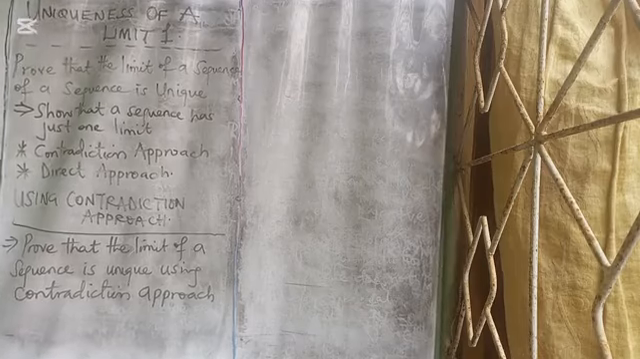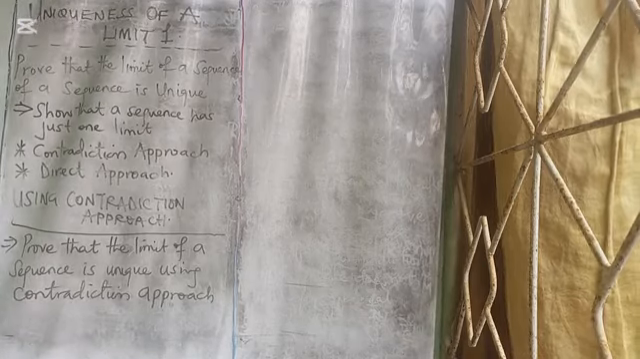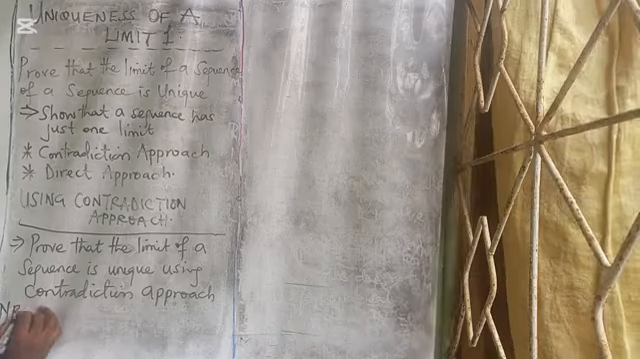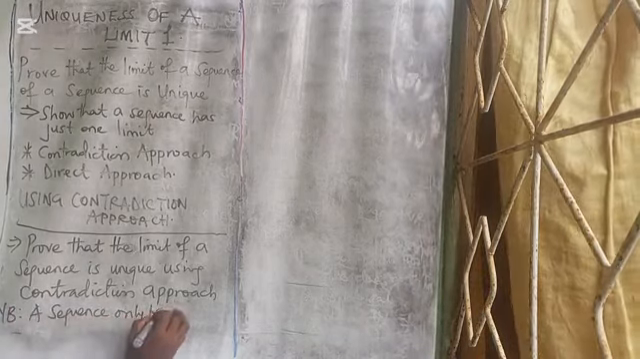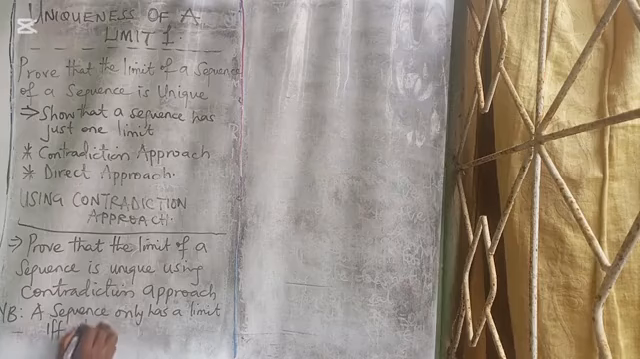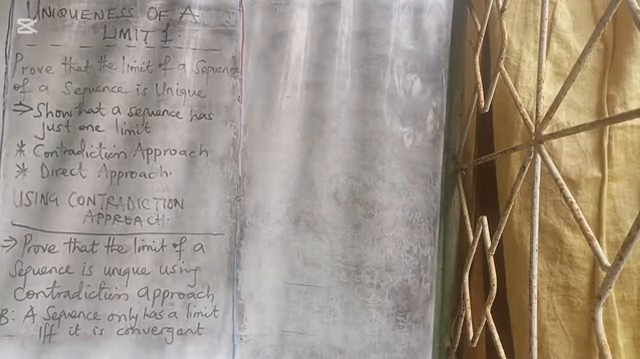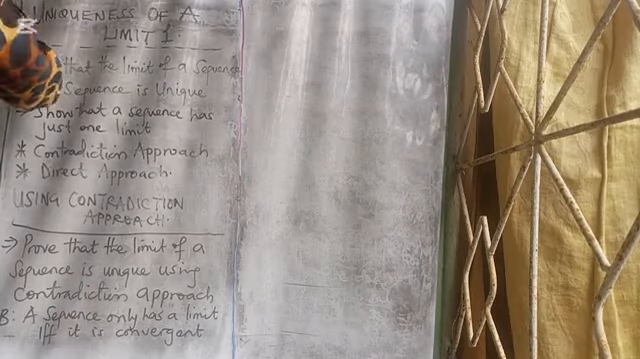But we'll remember that a sequence can only have a limit if and only if the sequence is convergent. Note, a sequence only has a limit if and only if the sequence is convergent. Therefore, to prove it,